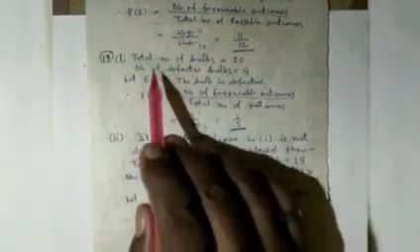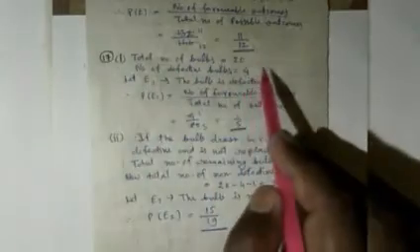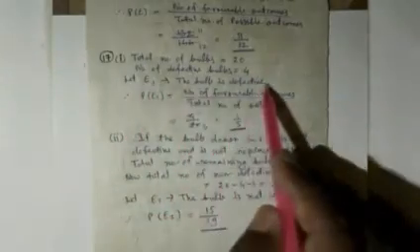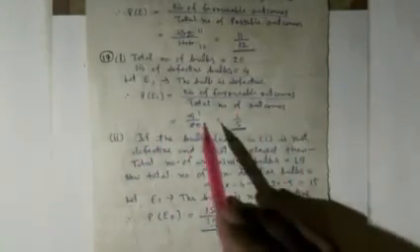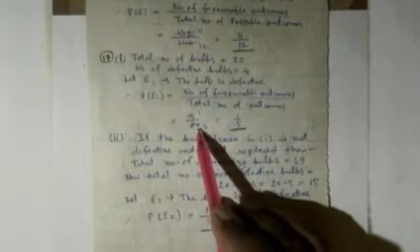In the first part, the total number of bulbs is 20 and the number of defective bulbs is 4. Let E1 be the event that the bulb is defective. So probability equals the number of favorable outcomes divided by the total number of outcomes, that is 4 upon 20. On dividing, it will give 1 upon 5.